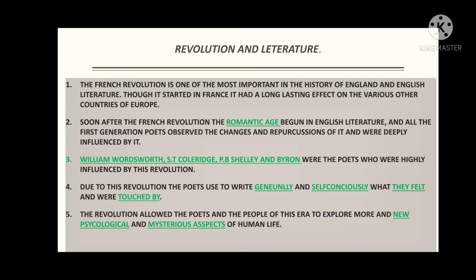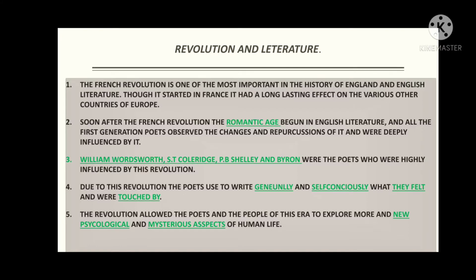Fifth point: the revolution allowed the poets and the people of this era to explore new psychological and mysterious aspects of human life. All the poets and writers of the Romantic Age had observed the changes, repercussions and results of the French Revolution, and due to that they got a new idea about human life and human beings. A new psychological impact was observed by all these Romantic poets.